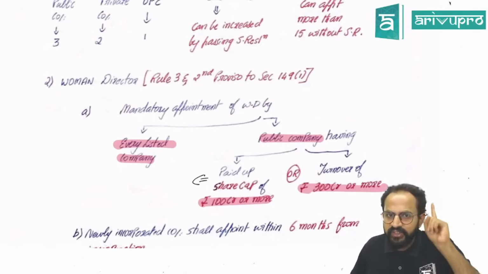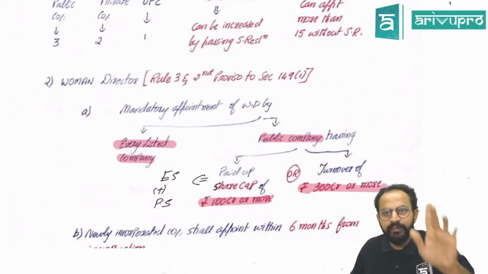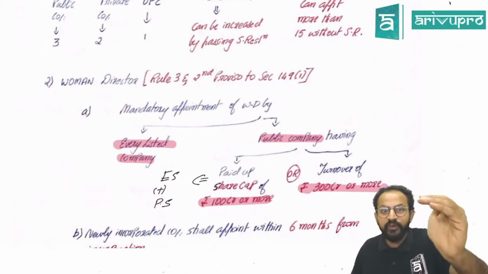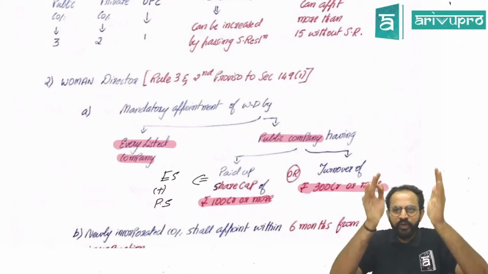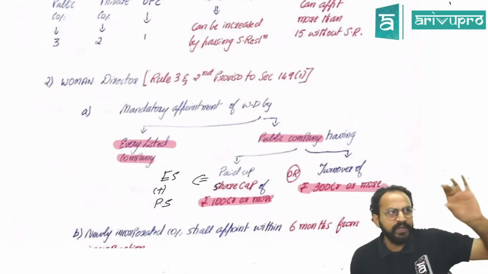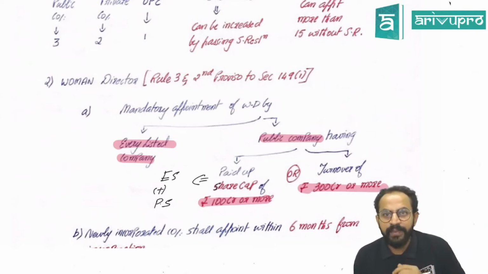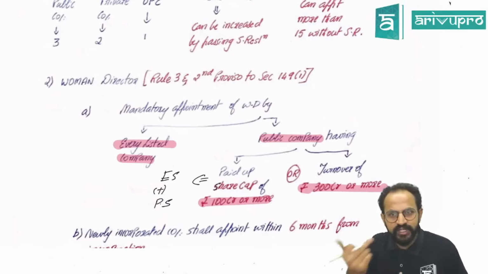Guys, whenever it is given as paid up share capital, it is equity share plus preference share. Always remember this. Whenever it is paid up share capital, it includes equity as well as preference. So in the exam, they will give you a balance sheet where it says the equity capital of the company and preference share of the company is so much. So kindly advise the company whether the company has to appoint a women director or not. This is how the question will be.